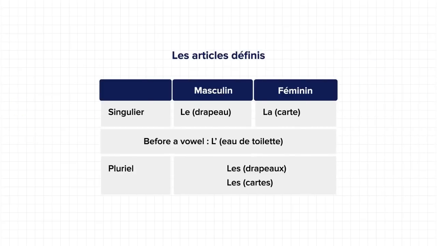Look at this table for more clarity. Here you can clearly see le is used for a masculine object, la for a feminine object, l apostrophe for a word that starts with a vowel, and les for those which are plural, whether they are masculine or feminine. But if they are plural, we use les.